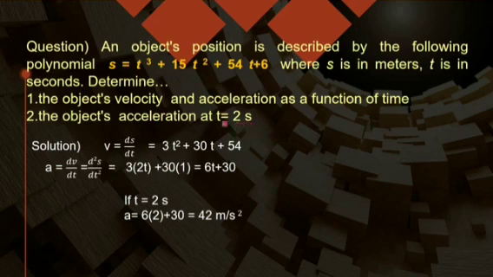So for finding acceleration, I have to take the derivative 2 times. The first time derivative we have already discussed: if I want to find the velocity, then the first derivative is ds by dt, and that is given by your formula d by dx of x power n.